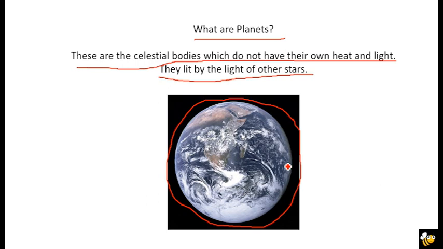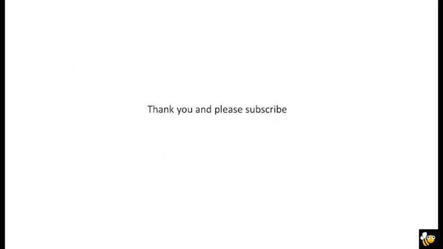So guys, this is the first part, in which I have tried to make you understand the basic concepts regarding celestial bodies. Celestial bodies are naturally occurring things in space. After that I told you about the stars, and then the constellations, which are groups of stars that form some type of pattern. I also told you about the uses of stars, the pole star, and the planets.